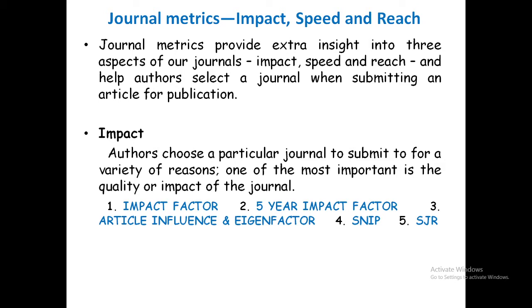Now, see this. Number one, impact factor. Number two, 5-year impact factor. Number three, article influence or Eigenfactor. Number four, SNIP. Number five, SJR.